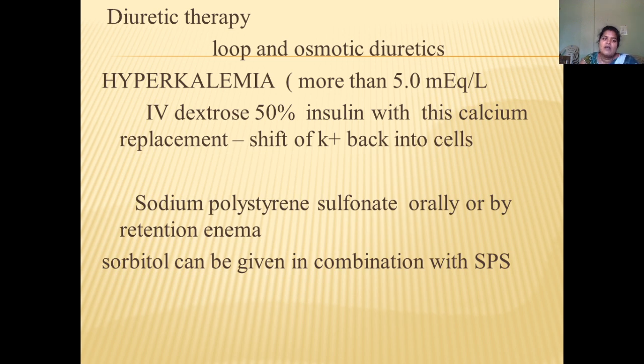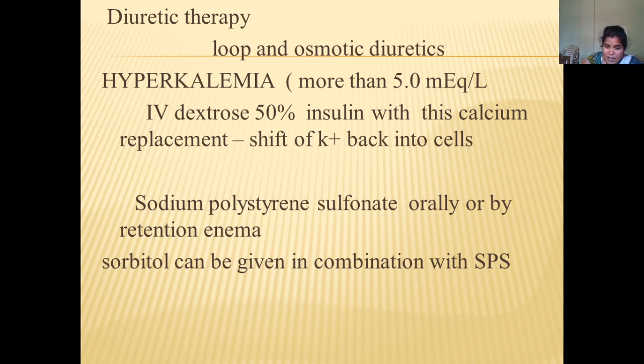So first of all, IV dextrose 50% with insulin can be administered. With this, a calcium supplement is also given. With the calcium supplement, the potassium can be shifted back into the cells, and then sodium polystyrene sulfonate.